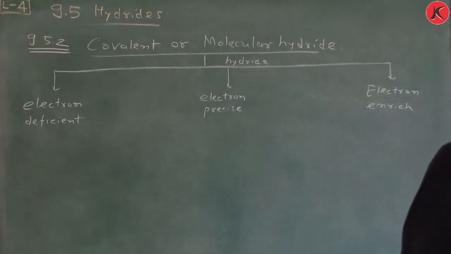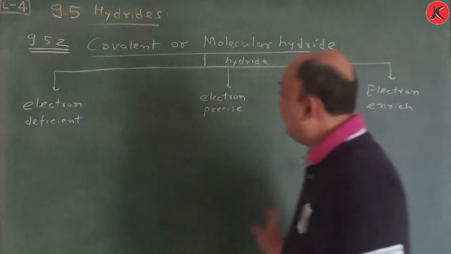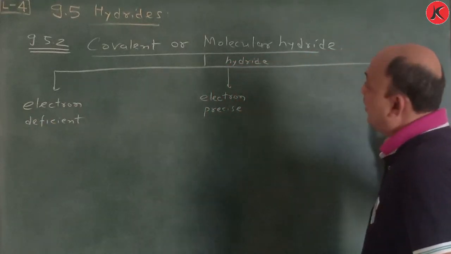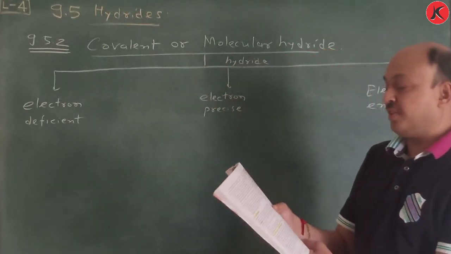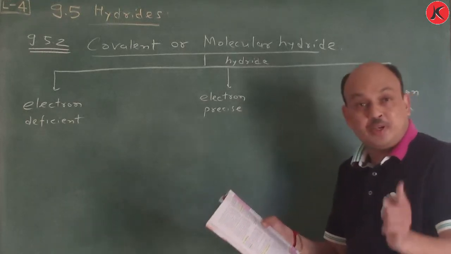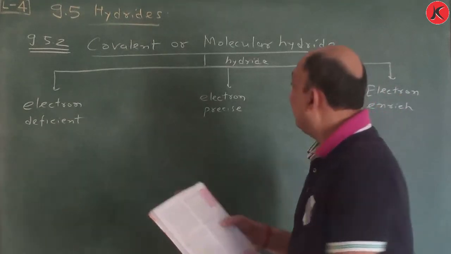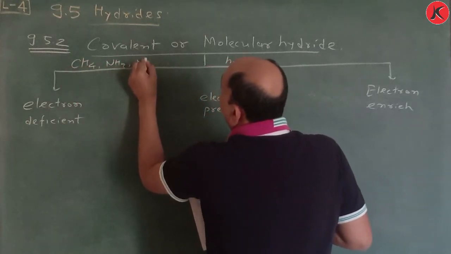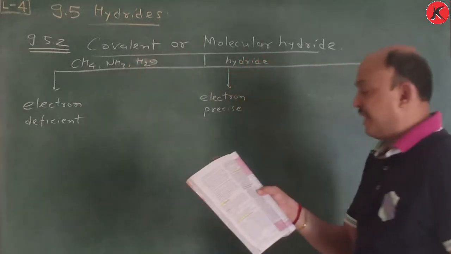Now, covalent or molecular hydrides are classified in three ways: one is electron deficient, another is electron precise, and third is electron enriched. But what is the meaning of covalent or molecular hydride? Dihydrogen forms molecular compounds with most of the p block elements. Remember, the most familiar examples are CH4, NH3, H2O, and HF.